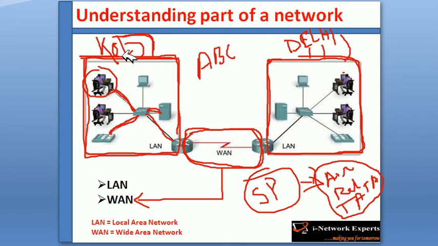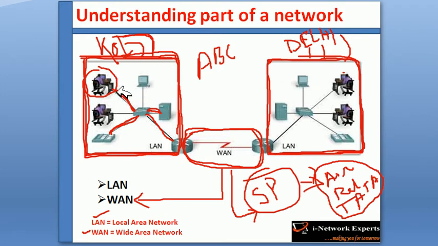This local area network is the network which is situated locally within the building. So that is basically a local area network, and two or more different local area networks will be connected via WAN, and the WAN service will be provided by the service provider. Local area network, which is LAN, wide area network, which is WAN. Okay, so these are the two main parts of the network. Okay, and through the WAN link, we can exchange information between two LANs.